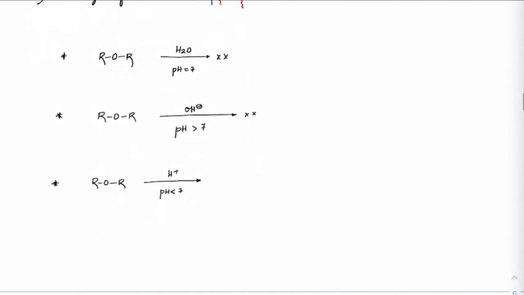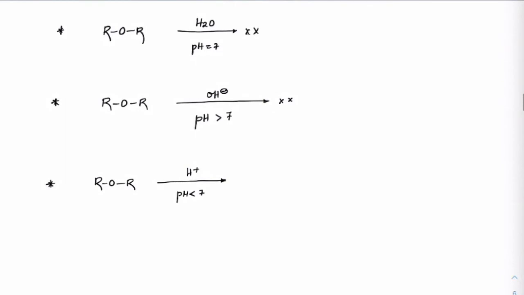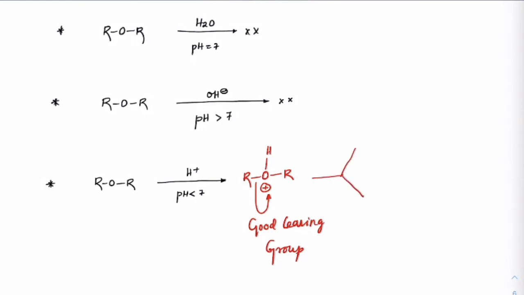But only if it is pH less than 7, which means it is an acidic solution, what we can expect is that we can get ROR with H plus. So it will form an oxonium ion here, in which one of the sides could be a good leaving group. Because of that good leaving group nature, that can be done either by SN1 mechanism or by SN2 mechanism.